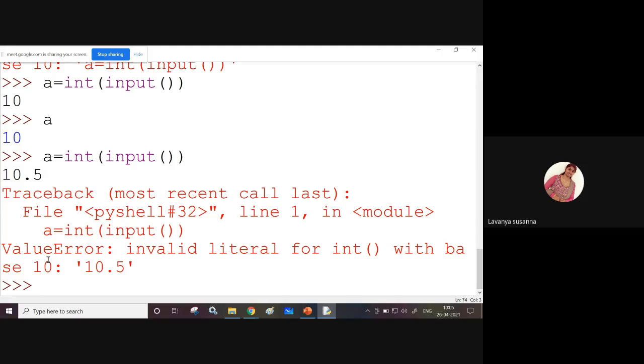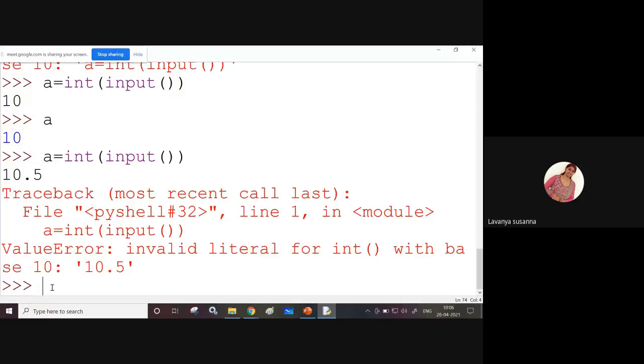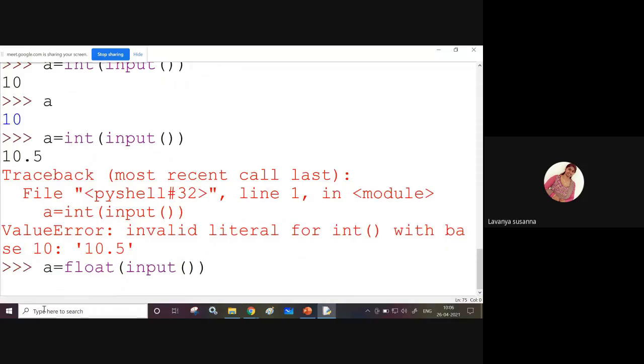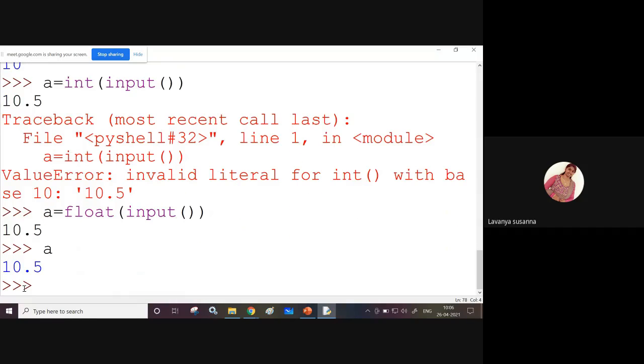Now a equal to float function. Inside this float function I'm giving the input function. Now enter. It is waiting for the input. I'm giving 10.5, a floating point number. Now I'm displaying a. See what is there in variable a? 10.5. In this way you need to use the input function.